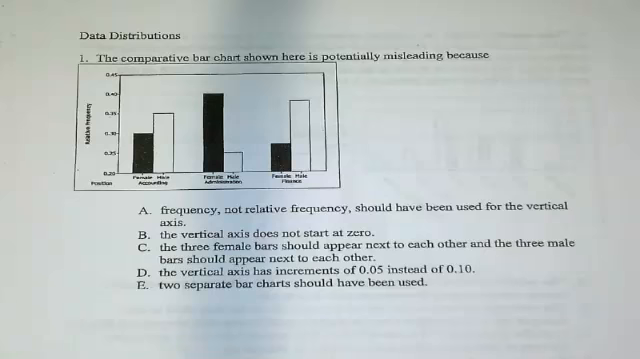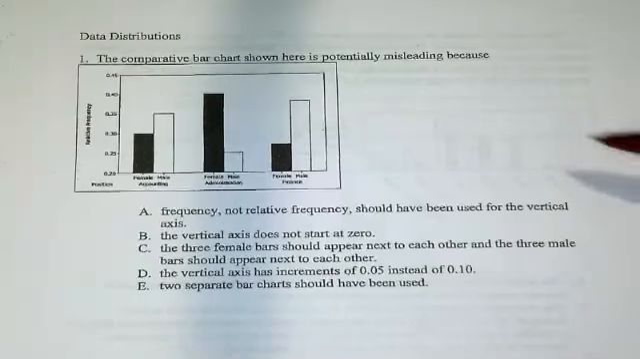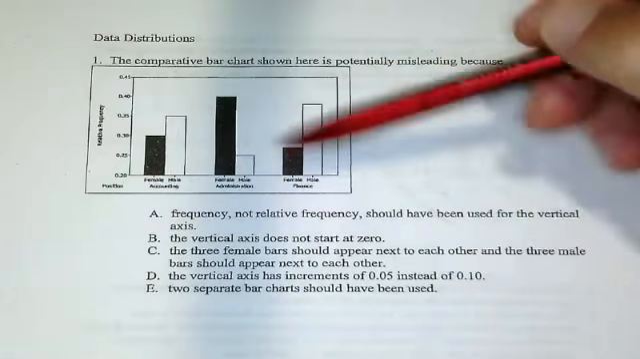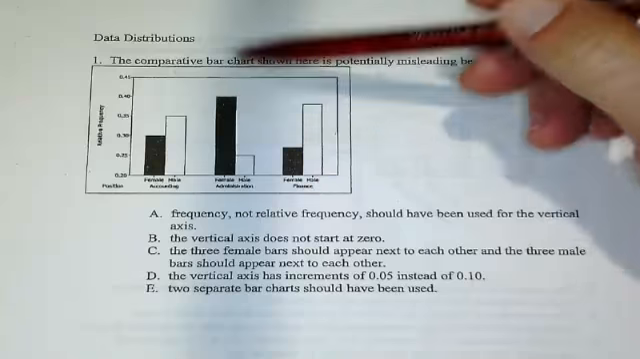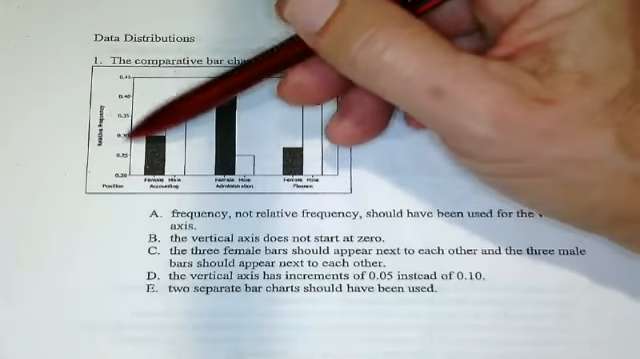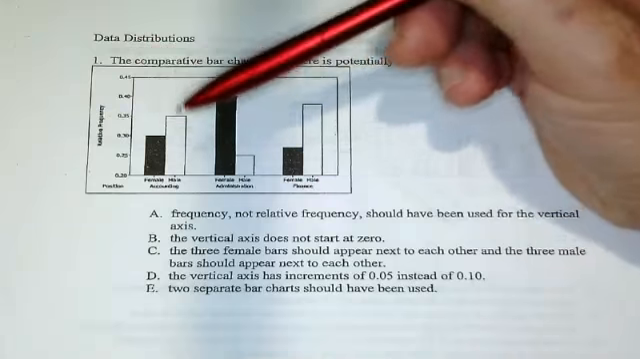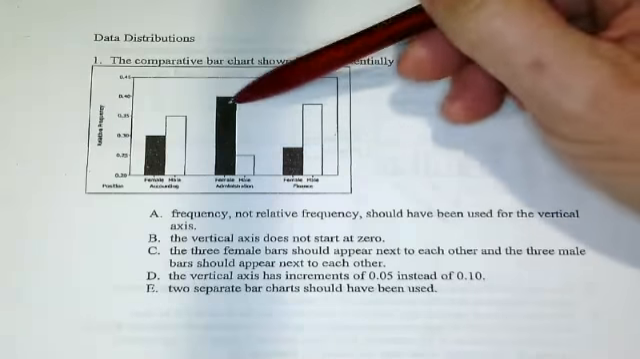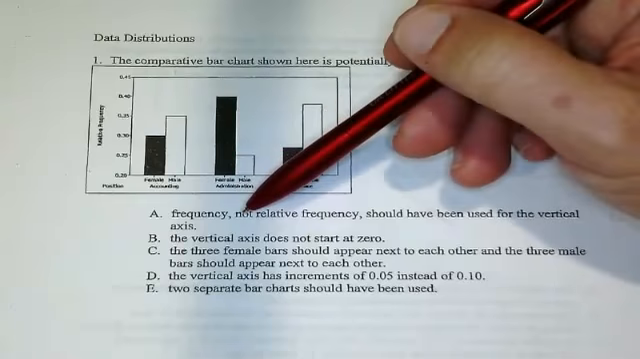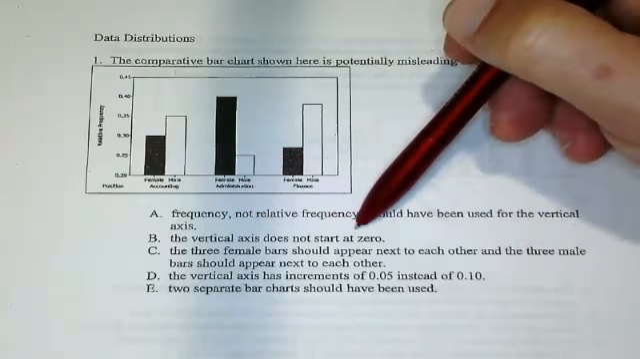So this is the multiple choice review from Unit 1. And we start out with the comparative bar chart shown here, which is potentially misleading because we're comparing the position of male and female in accounting, administration, and finance. And then we look at the relative frequency, which is the percents of how often they occur. The problem is, it looks like there's a huge discrepancy here. The problem is the vertical axis does not start at 0.